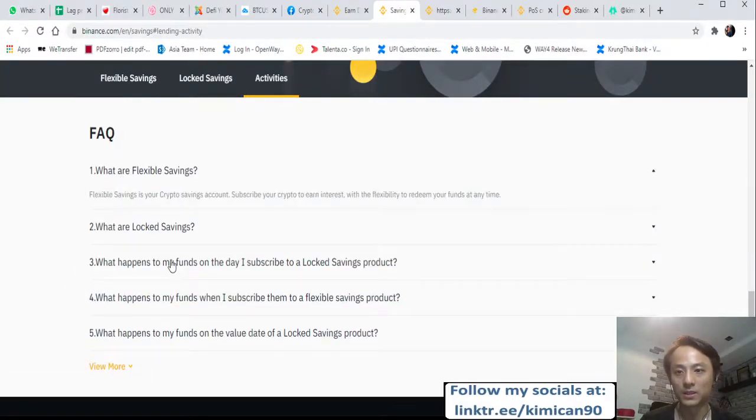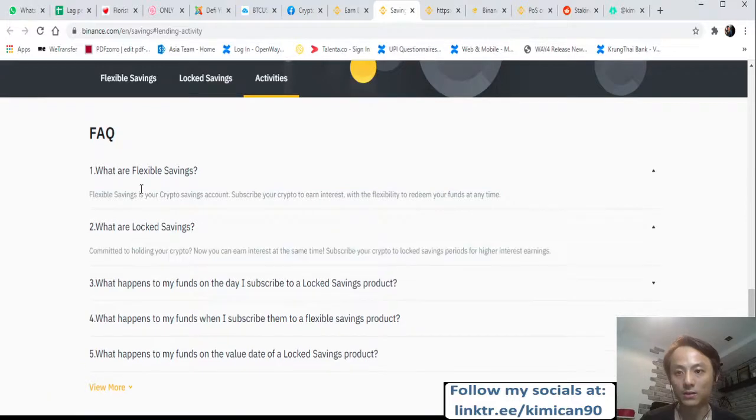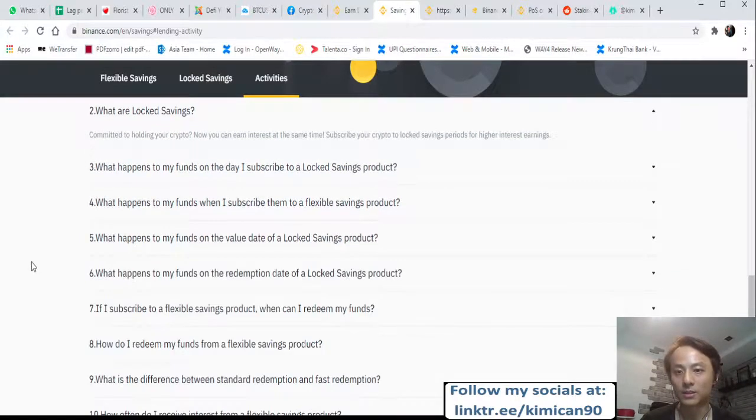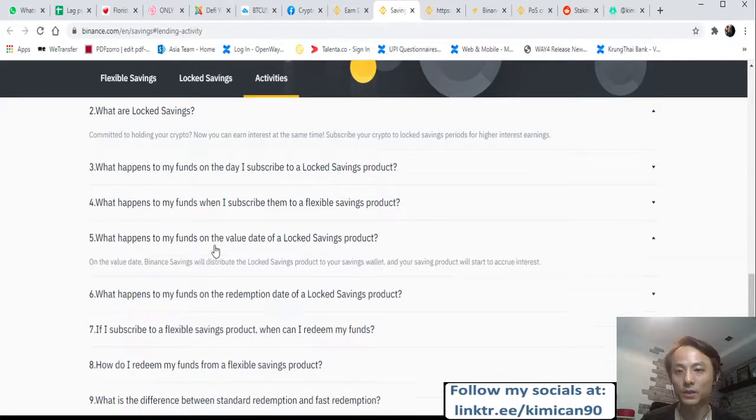So flexible savings here, right? Flexible and lock. With lock, you put it into the system, and flexible is still more flexible. Okay, so what is the difference from the lock? Yeah, we can say that the Binance lock savings will transfer the product from your wallet.